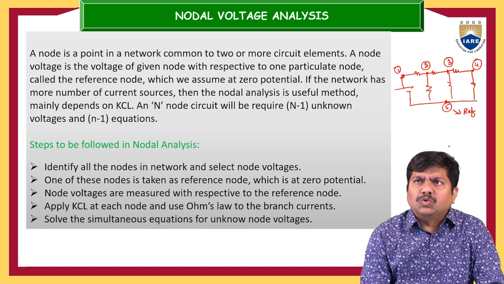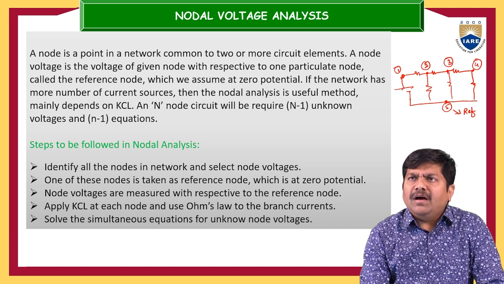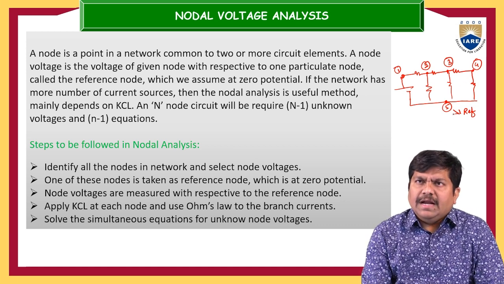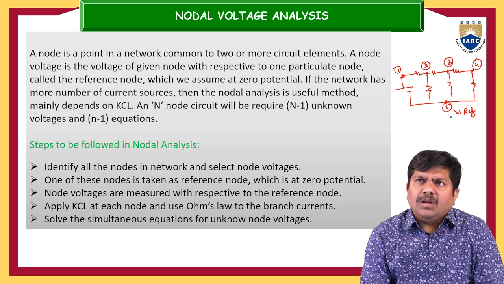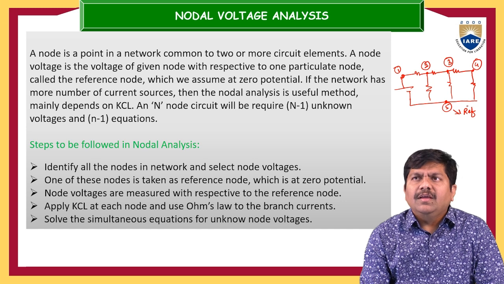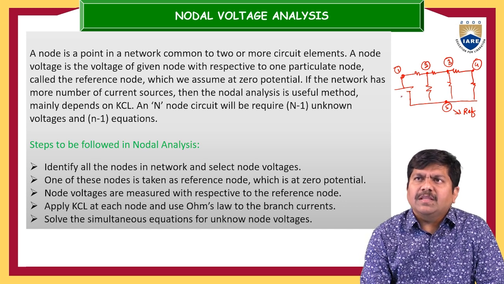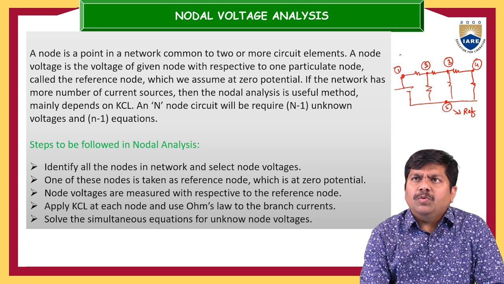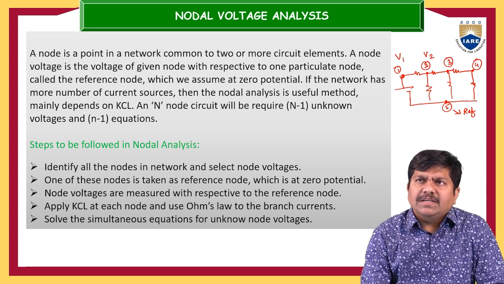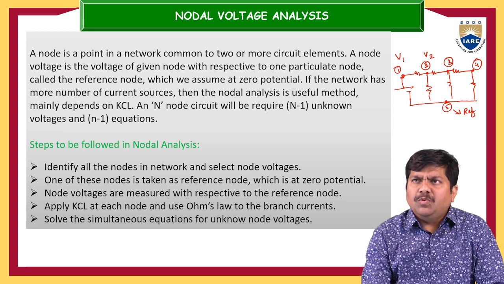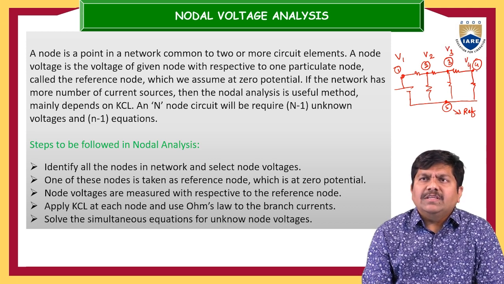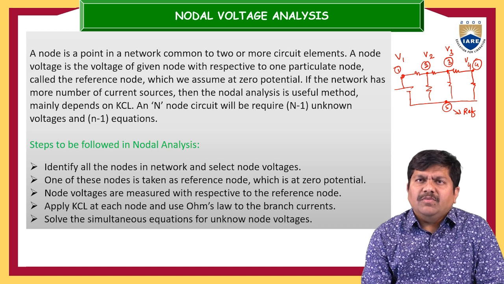These are the first 2 steps: identifying all the nodes in the circuit, and then out of the total nodes, you have to earmark one node as a reference node, which will have zero potential. Then what is the third step? The third step is that for every node, you assign one voltage. So V1 is the voltage at node 1, V2 is the voltage at node 2, V3 is the voltage at node 3, and V4 is the voltage at node 4. So this is your third step.